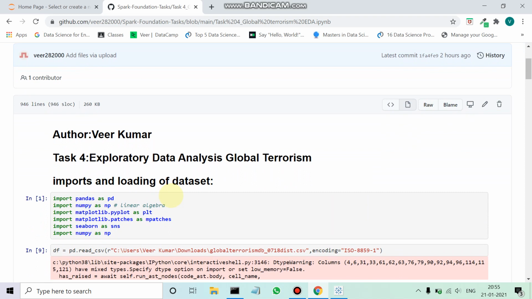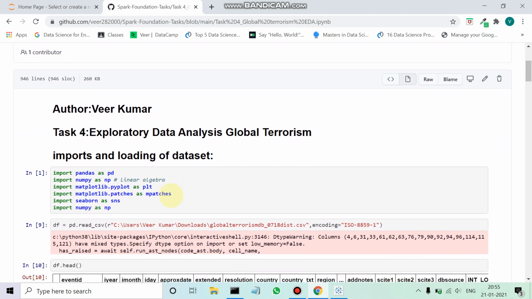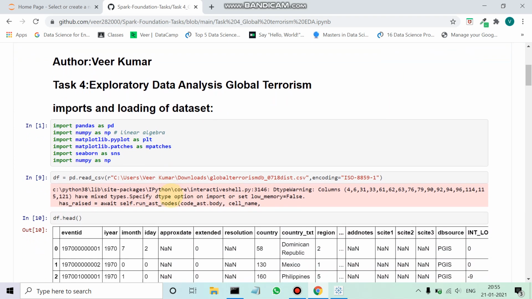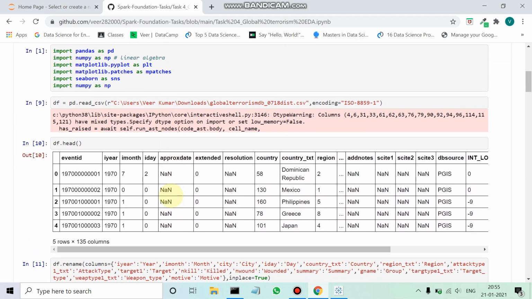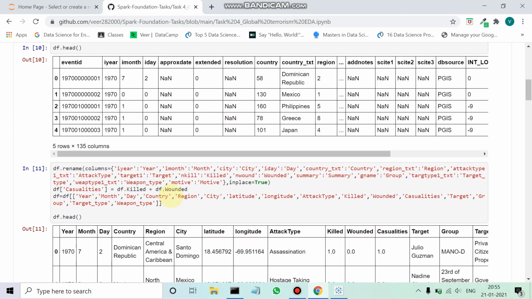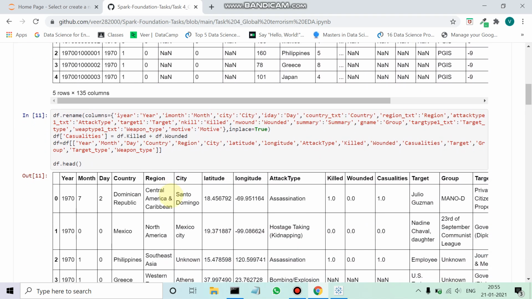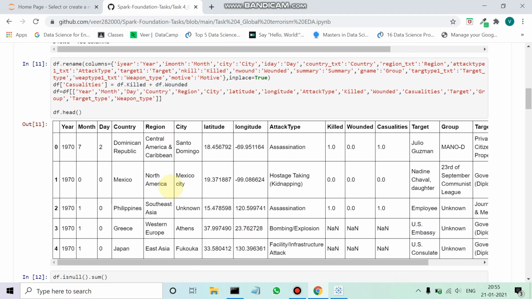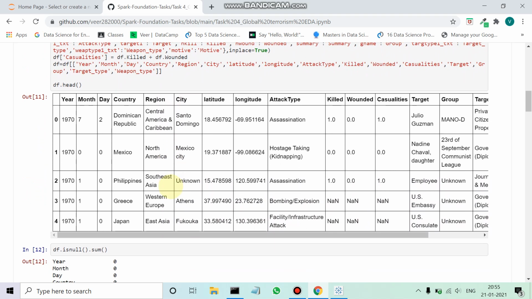So first, showing my Jupyter notebook here, the necessary imports have been done. I have read the CSV data file and printed the head. There were many columns which I had to rename, so I have renamed them. And as you can see, there were a lot of NaN values, so I had to drop many columns and clean the data set and make it seem better.